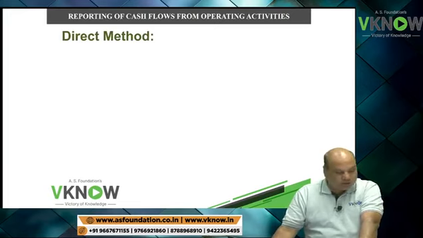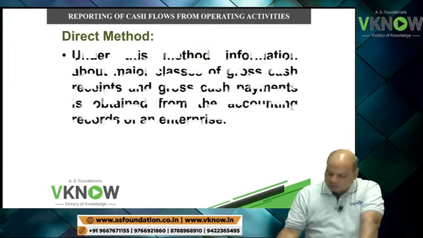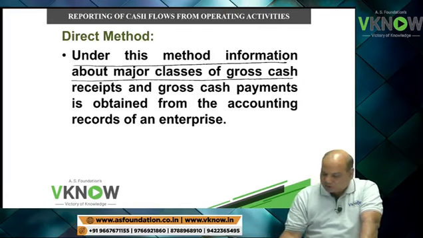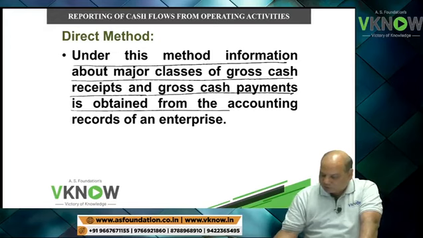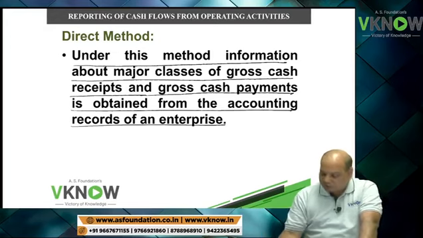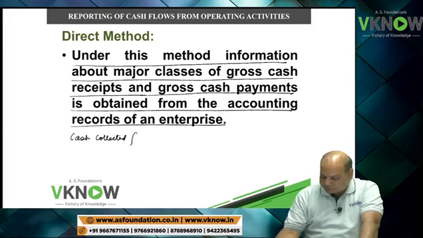So what do you mean by direct method? Direct method means, under this method, information about major class of gross inflow and gross payment is obtained from the accounting records of the enterprise. So under direct method, what we'll do? We will write like this: cash collected from debtor, and if it is not available, we'll prepare a debtor account.